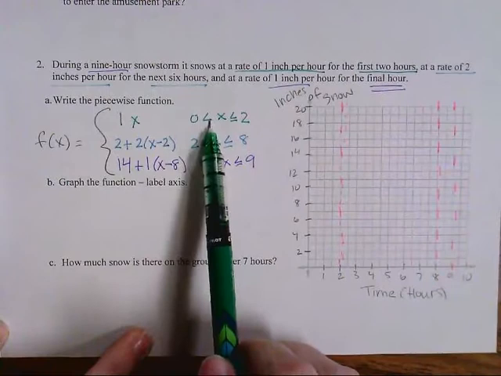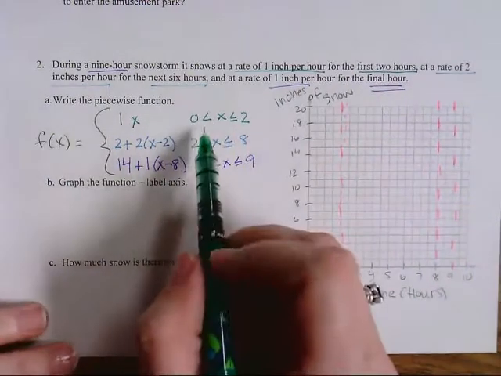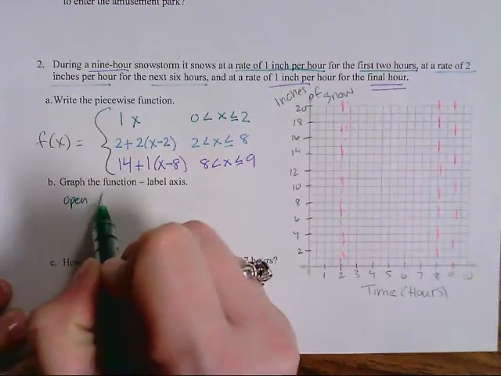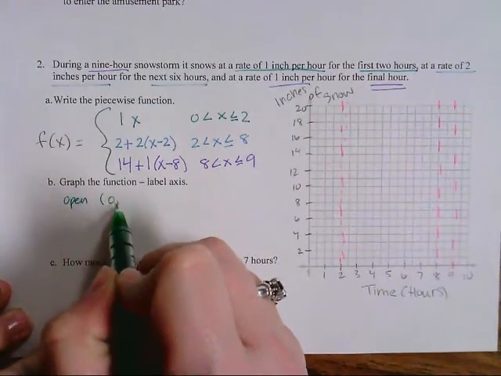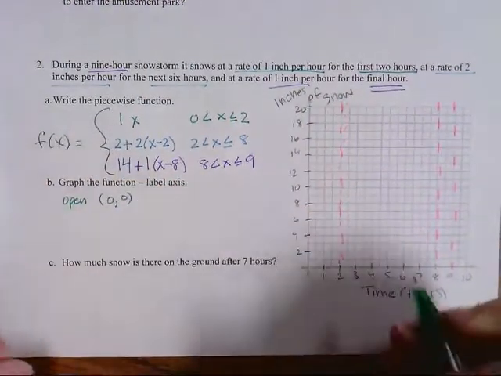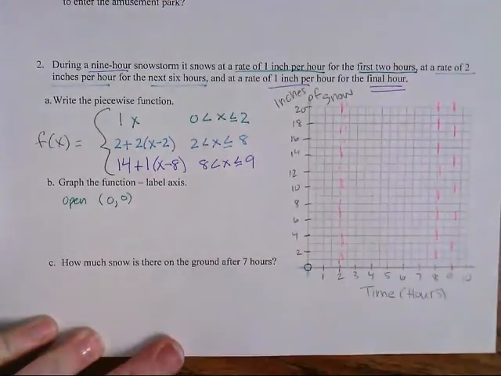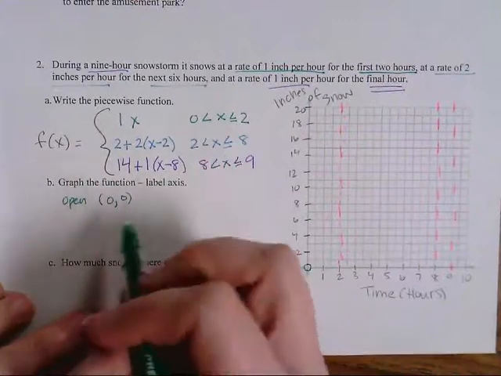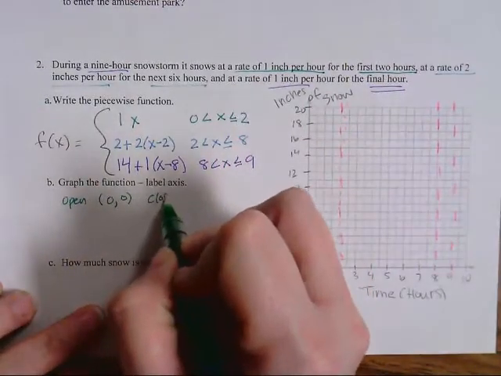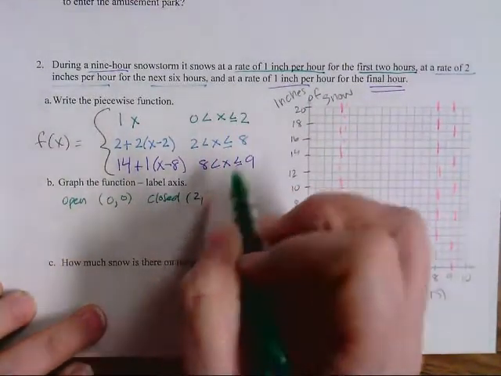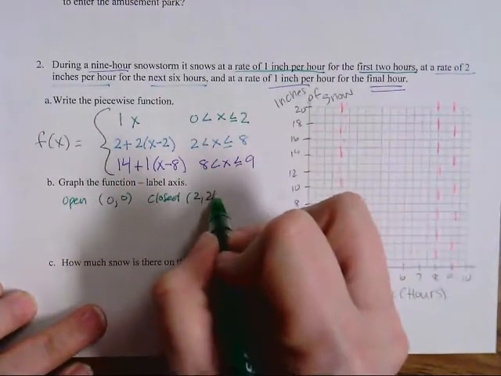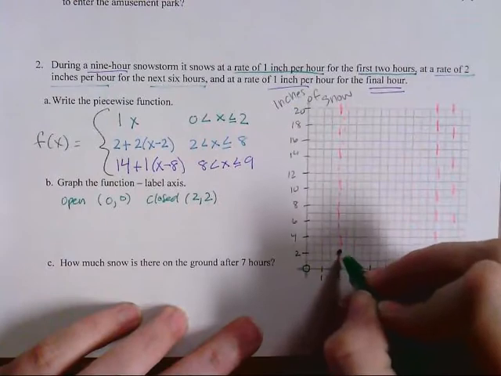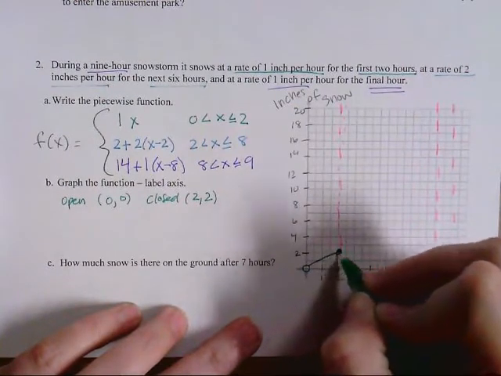So I'm going to have an open circle. We're going to have an open circle when you plug 0 into here, so we're going to have an open point. At the point, I plug in x of 0, and I got 0 out of it. So that's where this one comes from. Then when I plug 2 into that, since it's equal to, that's going to be closed. I plug in 2, I get out of it 2, because 2 times 1 is 2. So 2, 2, that is closed, and we will connect.